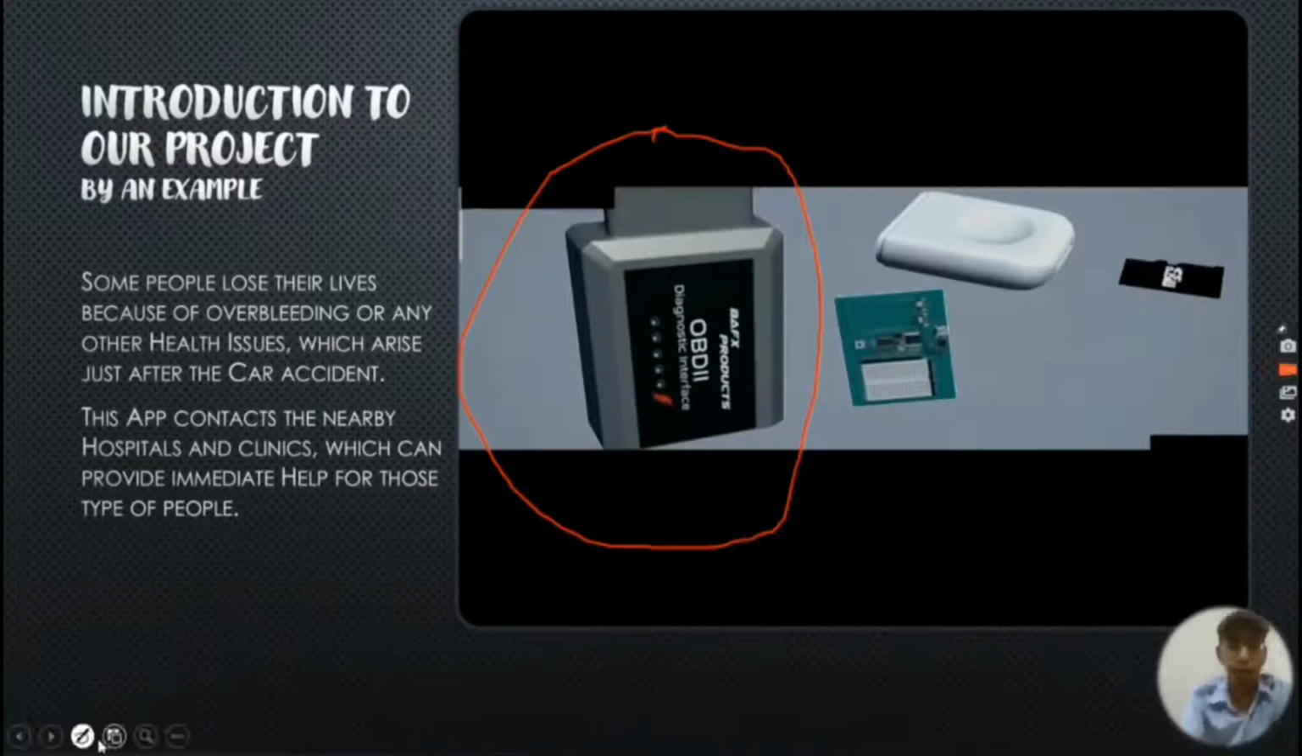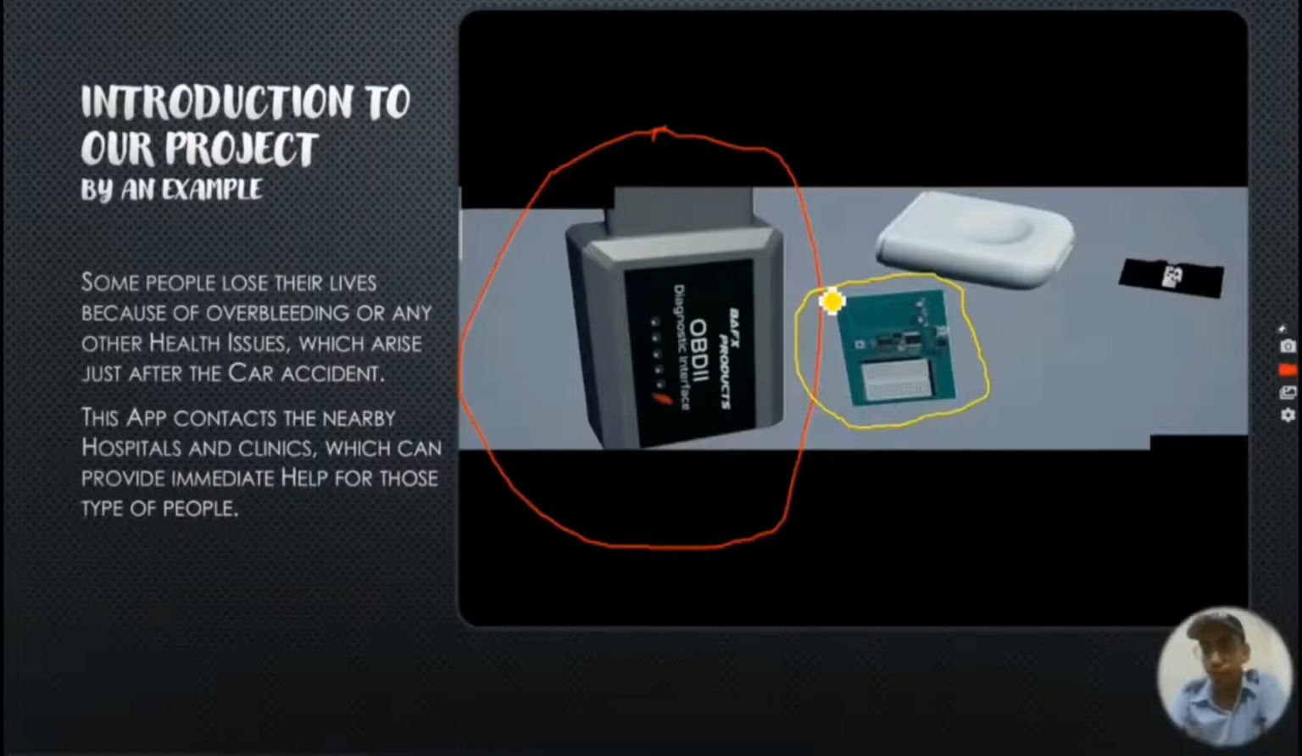Now talking about the microcontroller. We have shown this chip as the microcontroller. When the accident happens, all the data provided by the sensors will go to the OBD port.